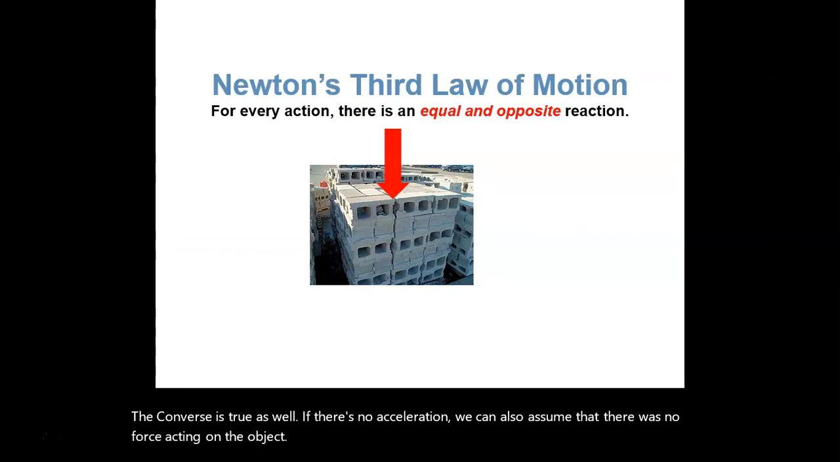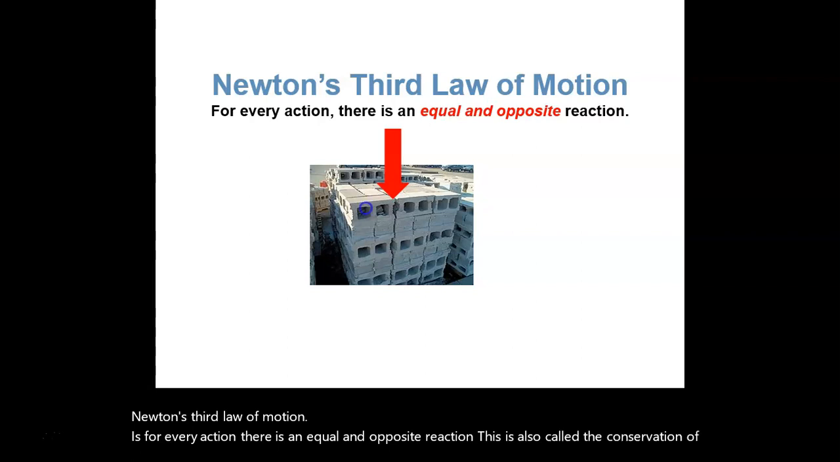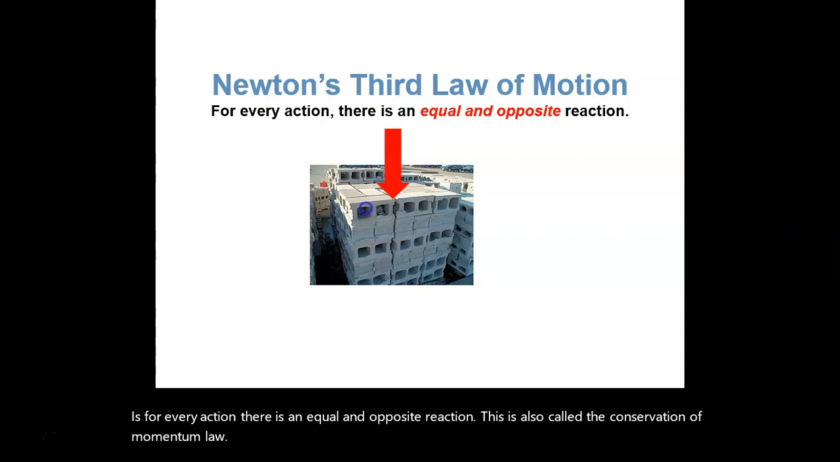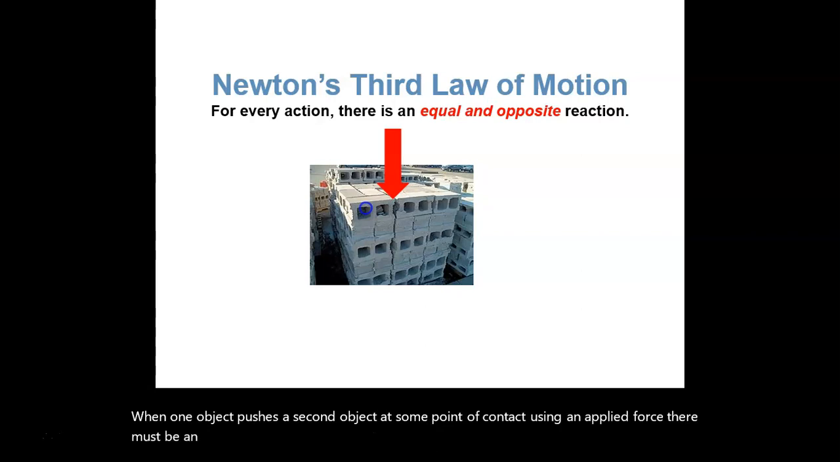Newton's third law of motion is that for every action, there is an equal and opposite reaction. This is also called the conservation of momentum law. When one object pushes a second object at some point of contact using an applied force, there must be an equal and opposite force from the second object that cancels the applied force.